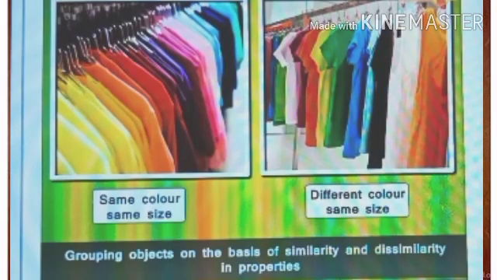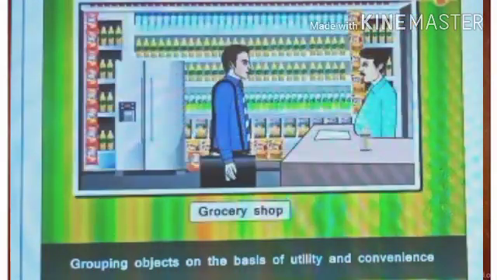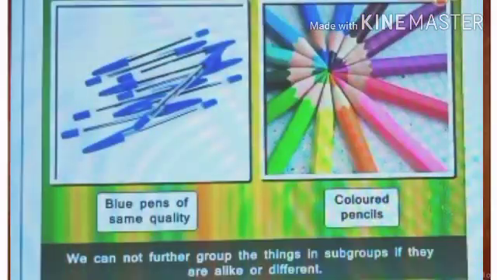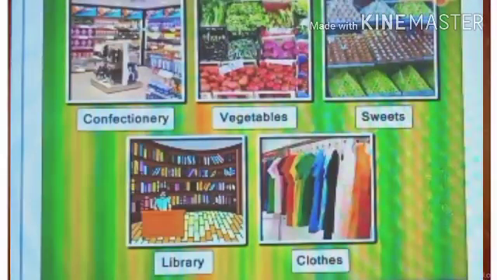We can also group things on the basis of our utility and convenience. Well, one more thing, we can further group the things into subgroups if they are alike or different. In fact, sorting also helps the chemist to arrange various medicines either alphabetically or by company name. So students, we can say sorting materials into groups helps us in many ways and makes our life easy.